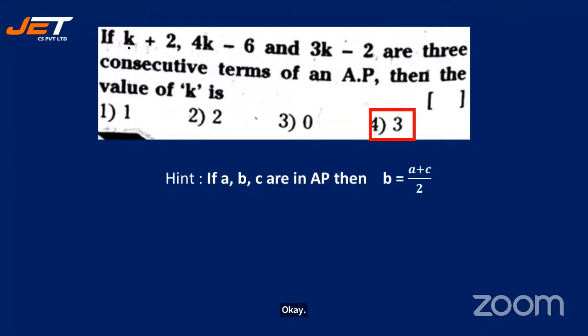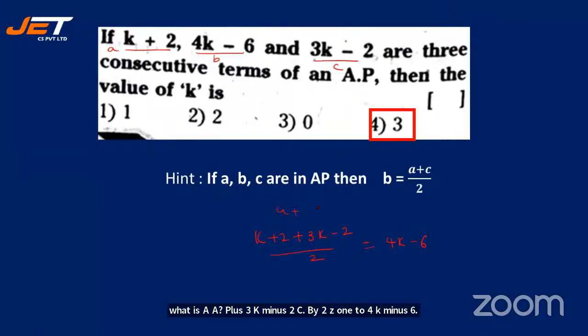What is A here? This is A. And this is B. And this is C. So what is A? A plus 3k minus 2c by 2 is equal to 4k minus 6. This is A plus C by 2 is equal to this is B.